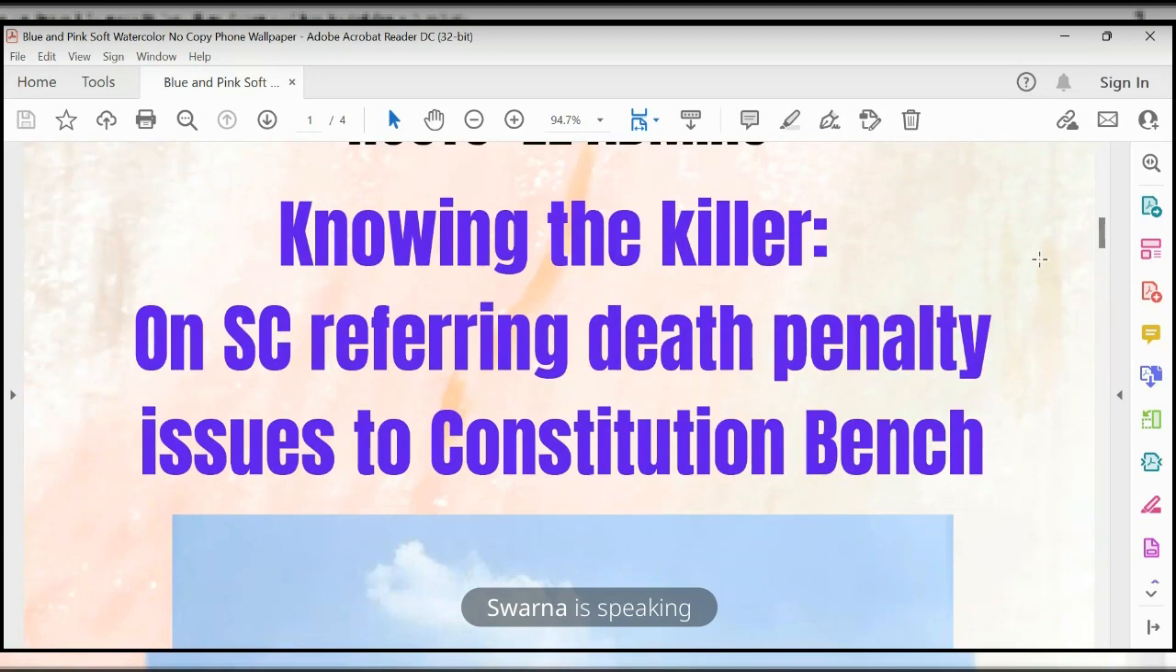Before we study that article, we should know the meaning of Constitution bench. A Constitution bench means a group of 4 or 5 judges. When it comes to dealing with cases, only 2 or 3 judges go through a case, but a Constitution bench is a group of 5 or 4 members. That is about the Constitution bench.